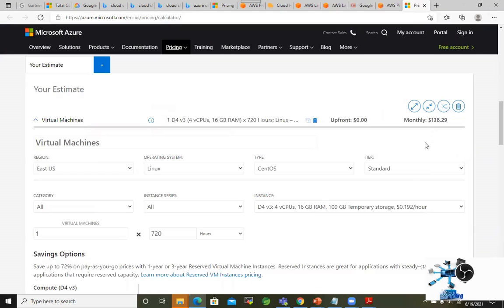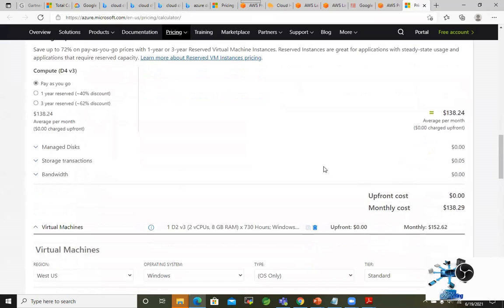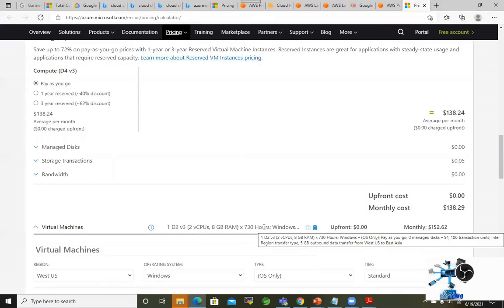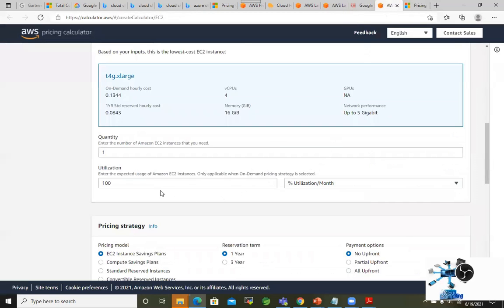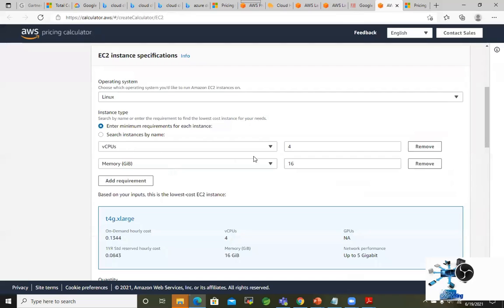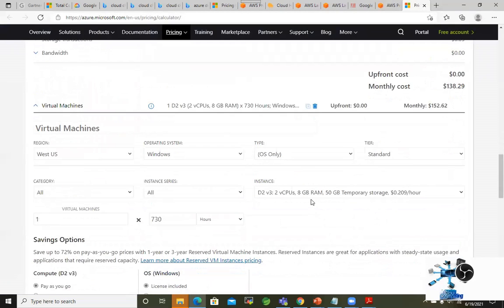So what does Azure say? Monthly 130. Not quite the same thing, right? vCPU 8 GB, 730 hours. Here also we have 4 vCPUs, and here memory is 16 GB, while here is 8 GB RAM.